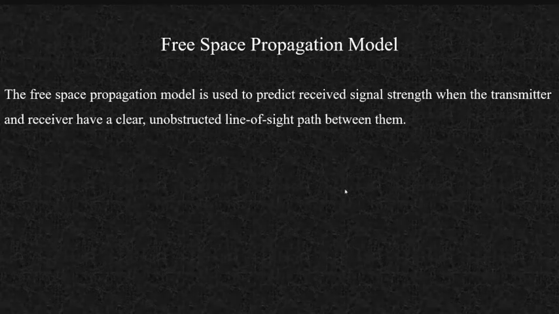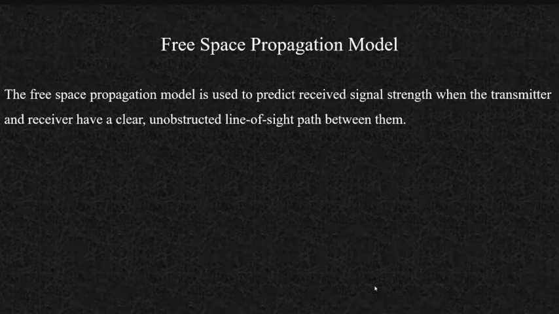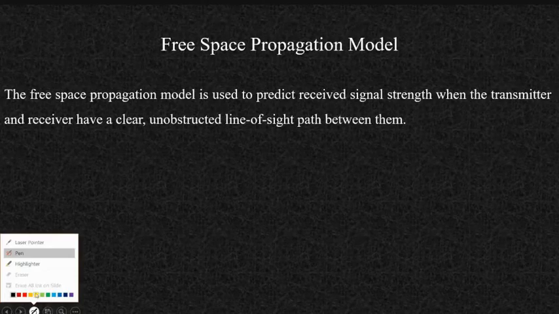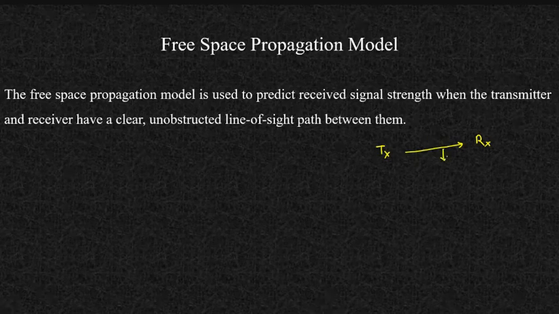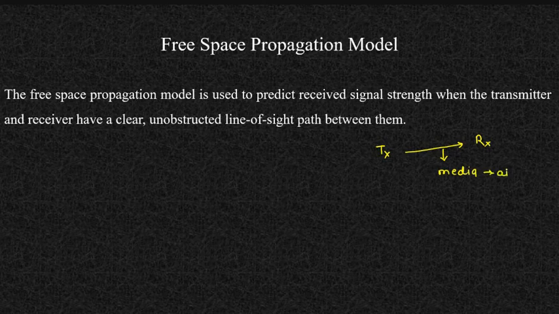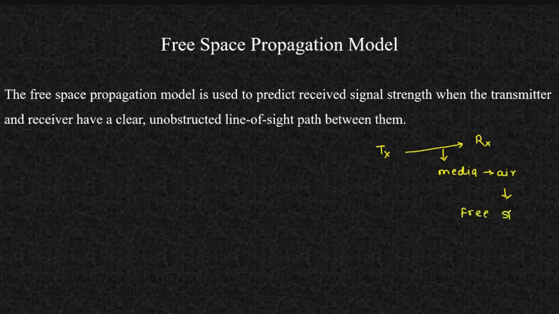Okay. Now whenever I'm talking about the free space propagation model, here we are assuming that our communication is wireless communication. I have my transmitter somewhere here. ठीक है, मेरे पास ये ट्रांसमीटर है, ये रिसीवर है. ठीक है, और यहाँ से ये लेके यहाँ तक मेरा communication हो रहा है through media. The media which I am using is nothing but the air. Here I am using air, but here my assumption is that my channel, my media, is free space.